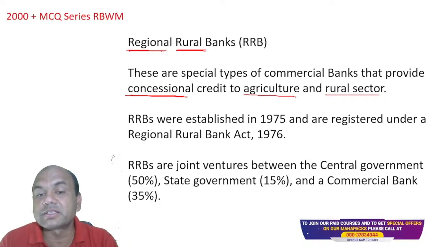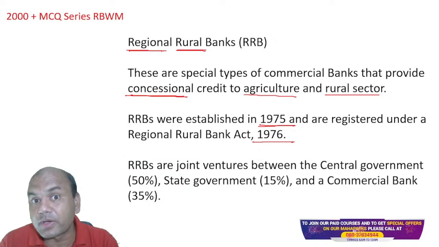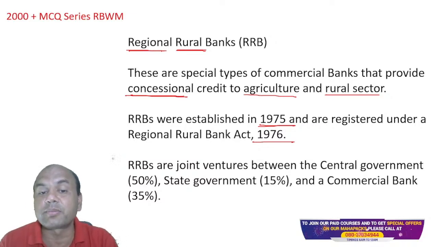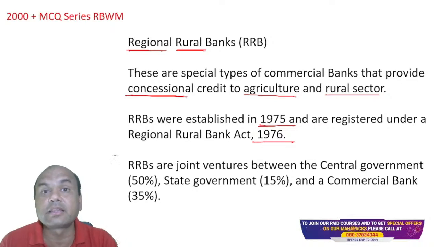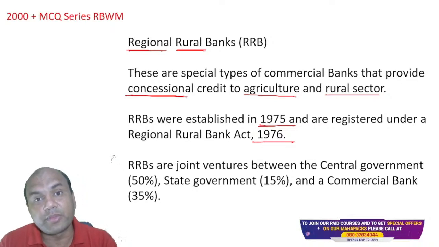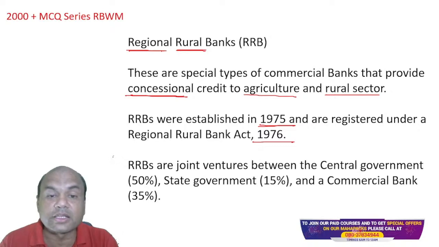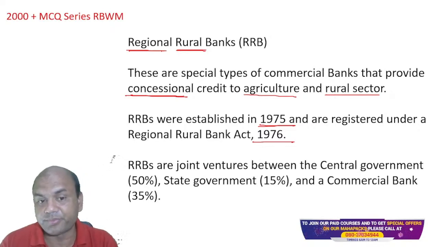RRBs were established in 1975 and registered under the RRB Act 1976. Remember, this act is of 1976 and the bank is in 1975. Remember, these 2 years are reversed. Generally, what happens? The Act is first and banks are later, like the RBI Act of 1934 and then the bank in 1935. But here it's reverse. That's why this is important.